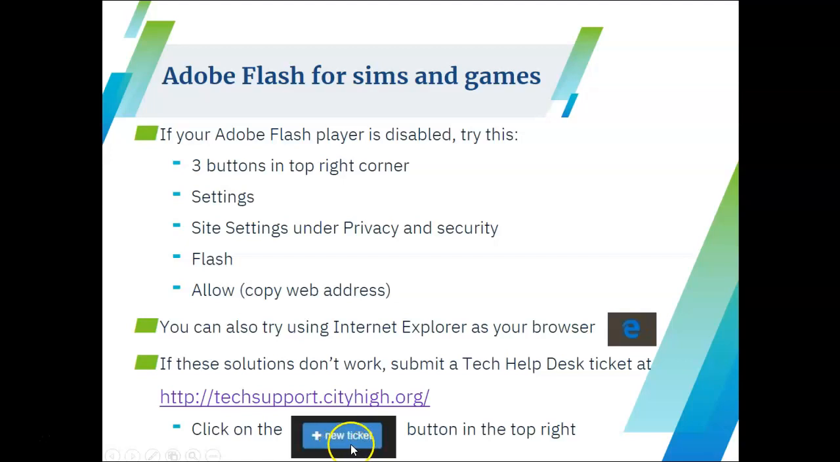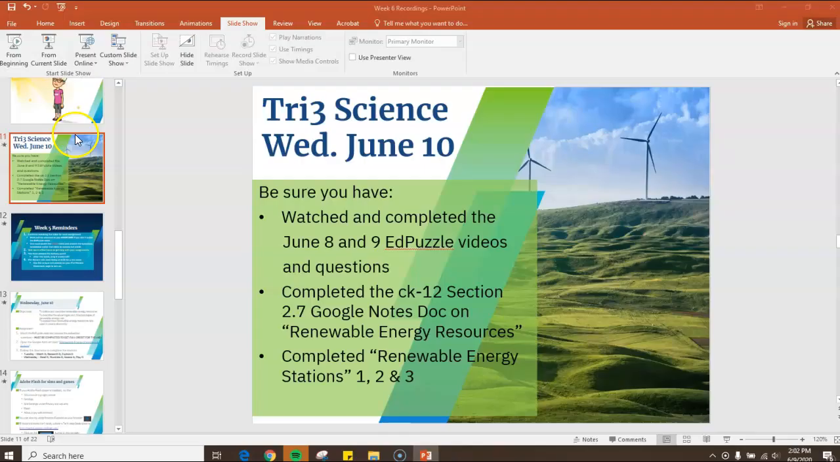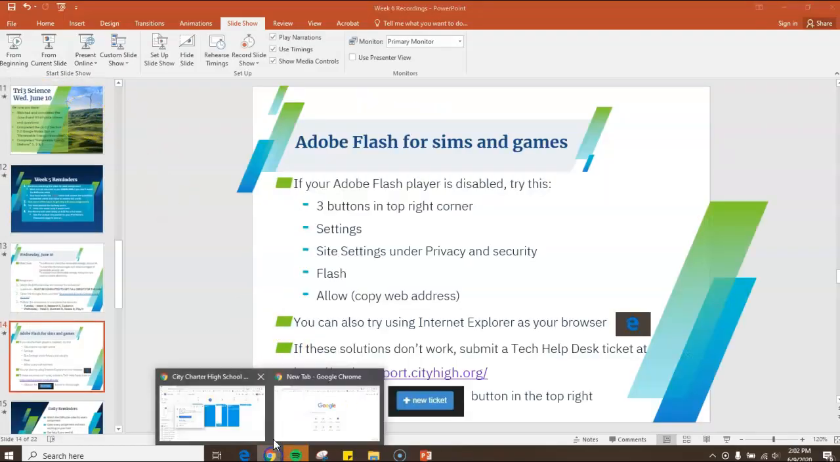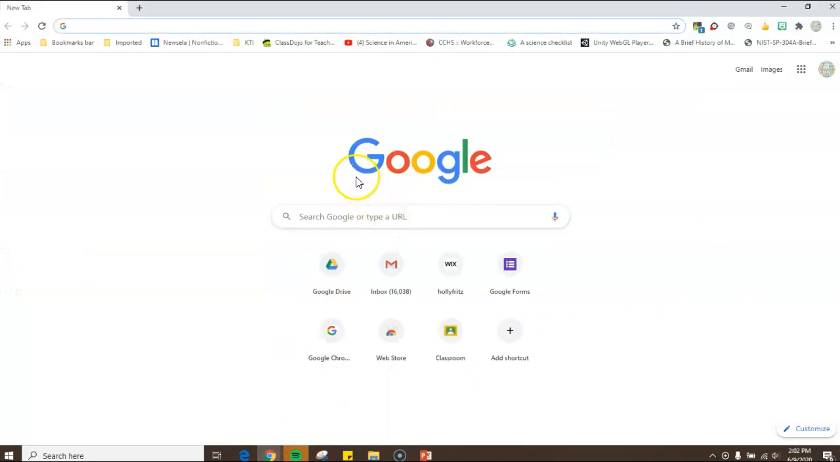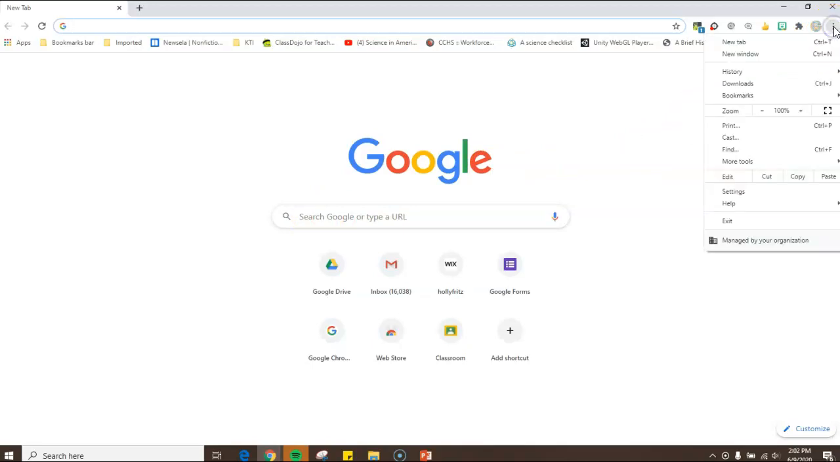It looks just like this, the new ticket button in the top right corner. All right, so let me show you these steps real quick here. If you open up Google Chrome, you want to go to these 3 buttons. It says Customize and Control Google Chrome. So you want to click on those 3 buttons.